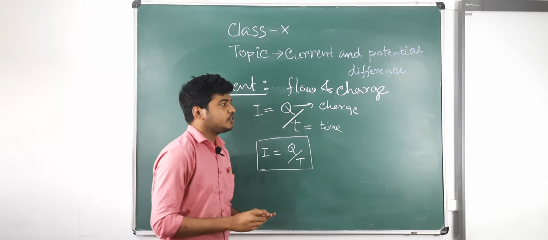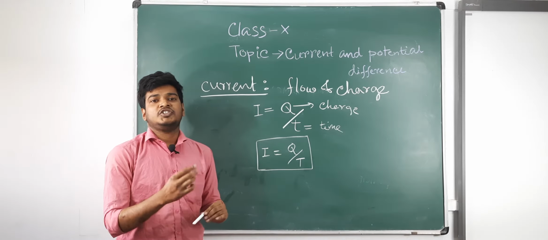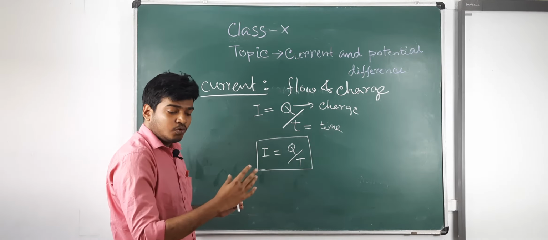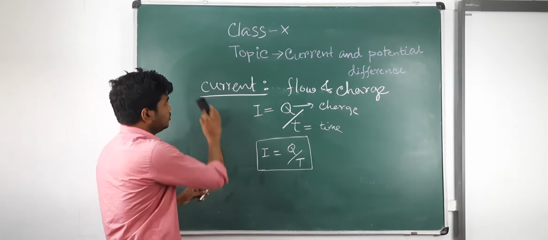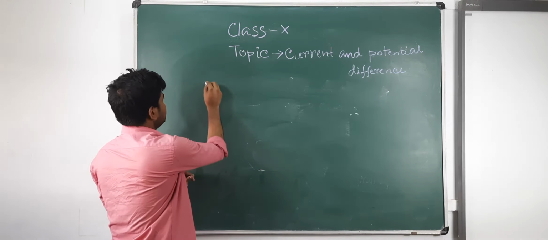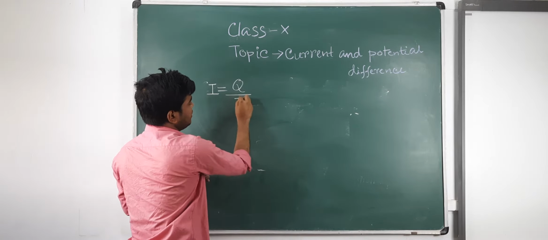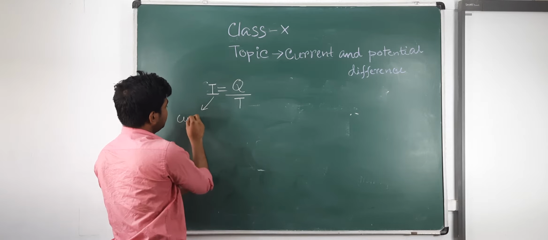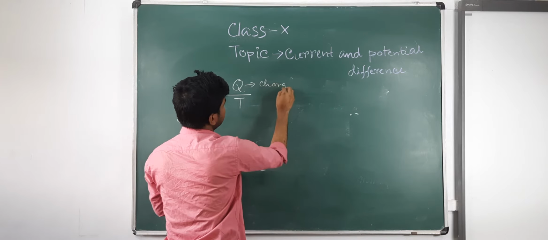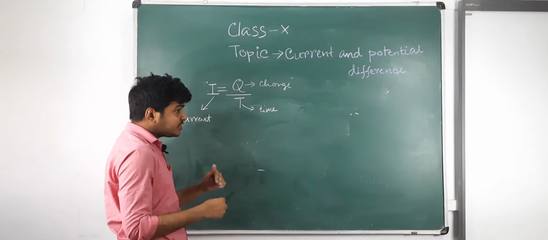So what is the measurement of current? How many charges flow in how much time? So what is current? Current is the flow of charge in unit time. We can write I equal to Q by T, where I is current, Q denotes charge and T denotes time.